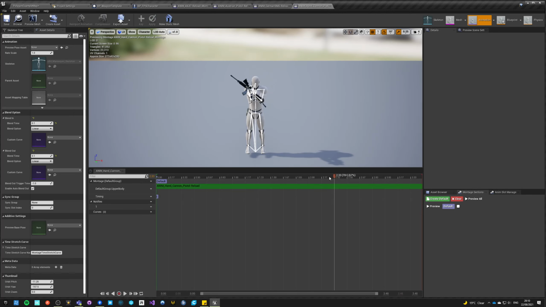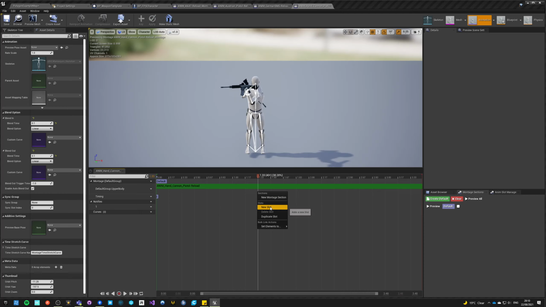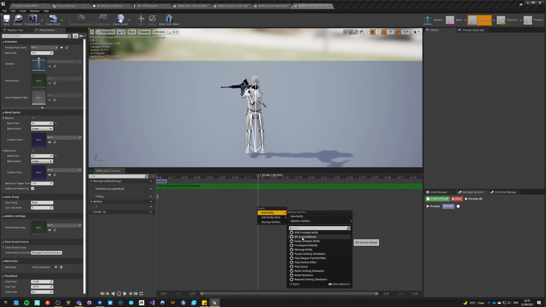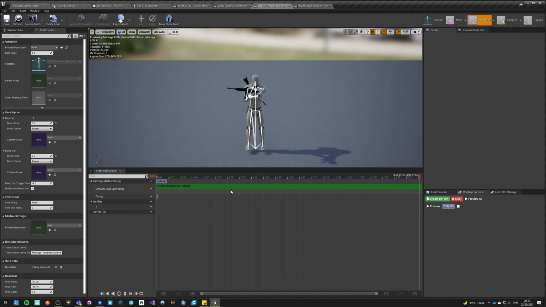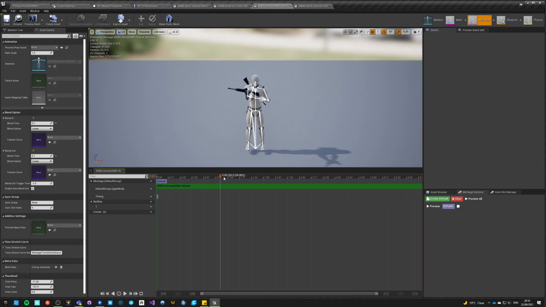We go here and we do this bow and clip, and want to do notifications. So here we want to say execute reload. Here we want to say execute reload.